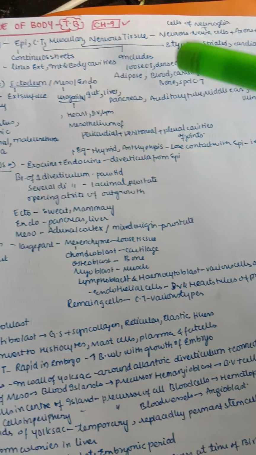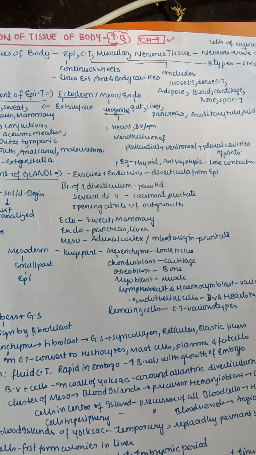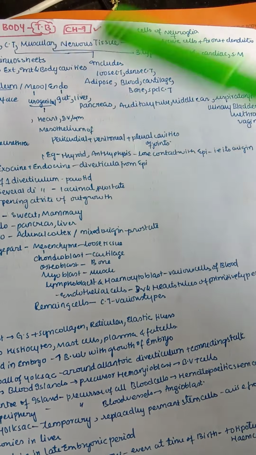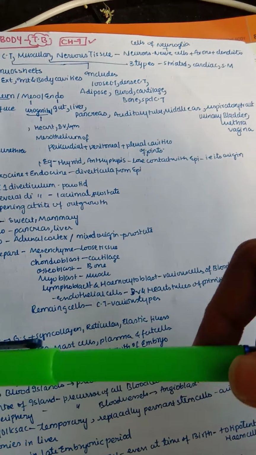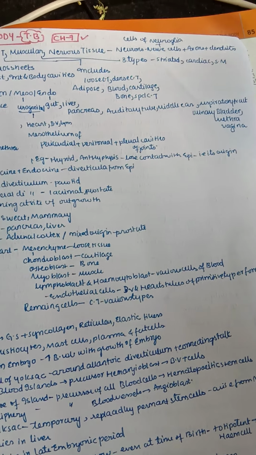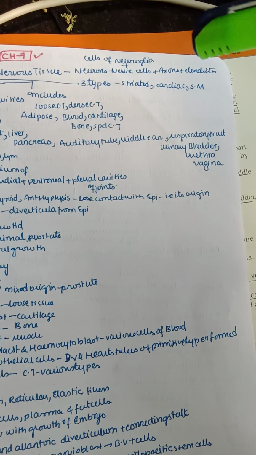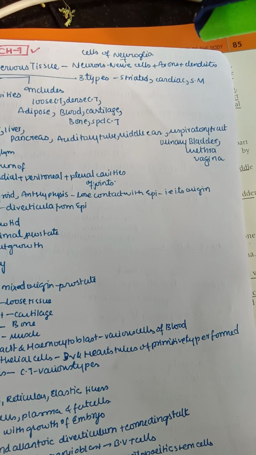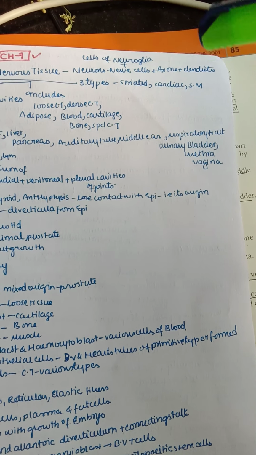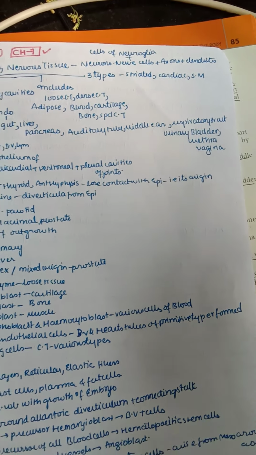We are going to study everything in detail now. As we are in embryology, we will understand how all these things are formed one by one. Next, coming to muscular tissue. Muscular tissue is mainly of three types: striated, cardiac, and smooth muscle. And next, coming to the nervous tissue. Nervous tissue has neurons, that is nerve cells, which contain axons and dendrons, and it also contains the cells of neuroglia. Neuroglia are the supporting cells.